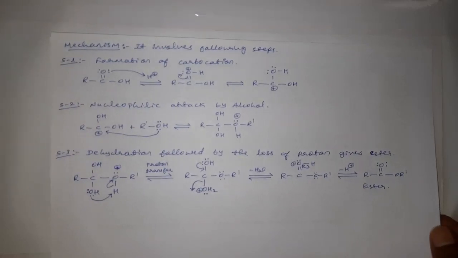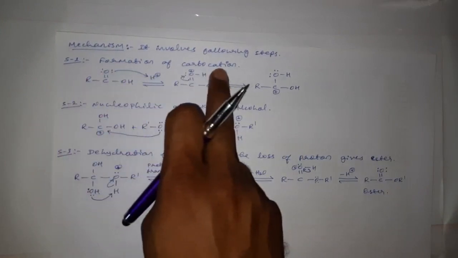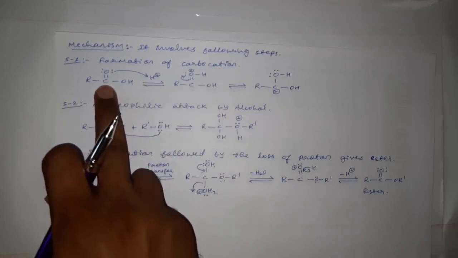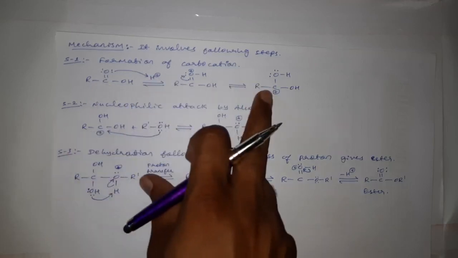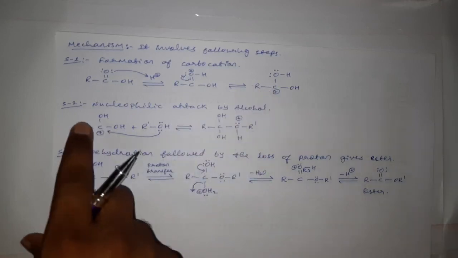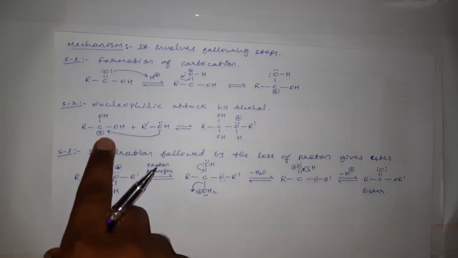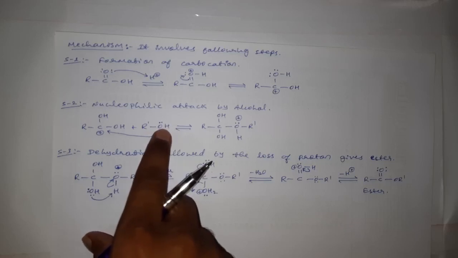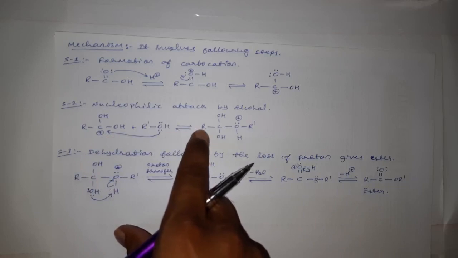Okay. This is the reaction mechanism. The reaction mechanism for esterification involves 3 steps. First step is the formation of carbocation, in which the oxygen of this carboxylic acid will drag the proton from H2SO4 and it forms a carbocation. Then second step involves the nucleophilic attack by alcohol, and here this carbocation is having an electron deficiency, and the alcohol which is having OH group will donate one of the lone pairs of electrons which are present on the oxygen, and this alcohol will now act as a nucleophile.